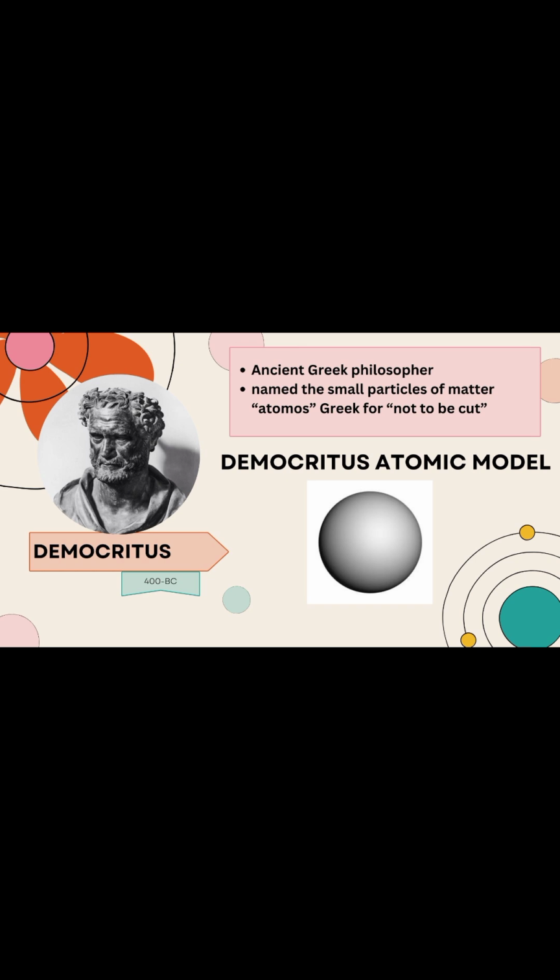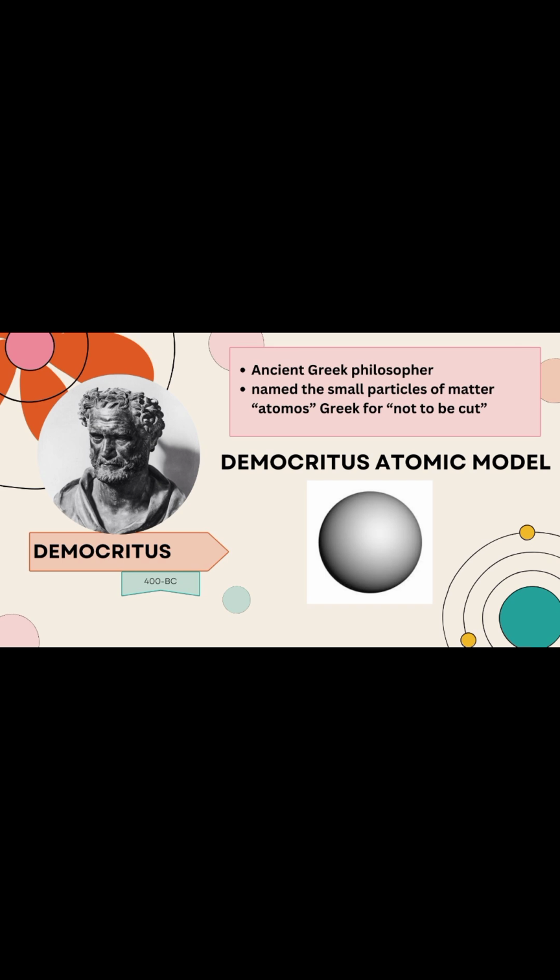Democritus. Democritus is an ancient Greek philosopher who first developed an atomic theory. In his atomic theory, he believed that matter is made up of tiny, hard, and small invisible particles surrounded by empty space, and these particles are called atomos, Greek word meaning not to be cut.